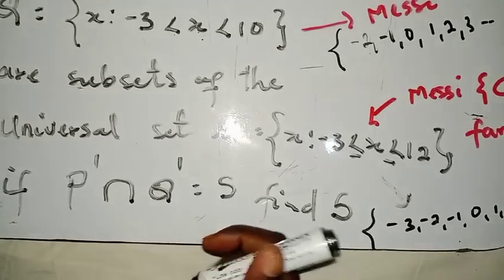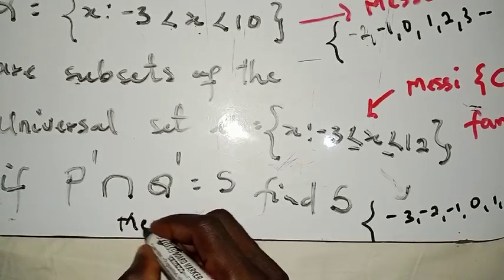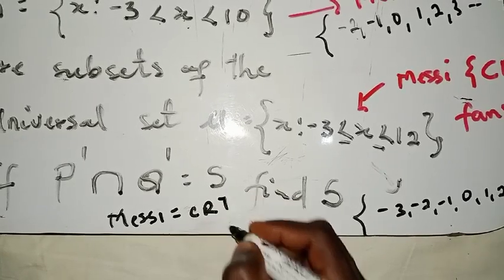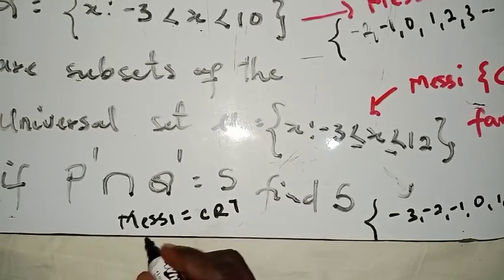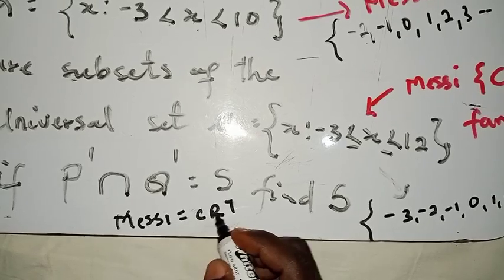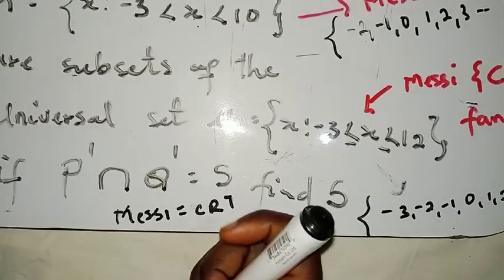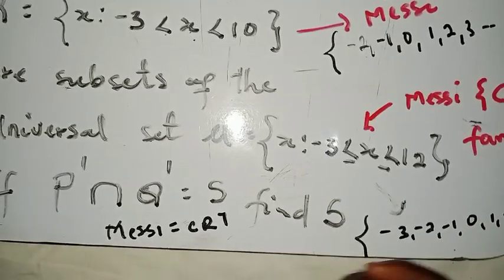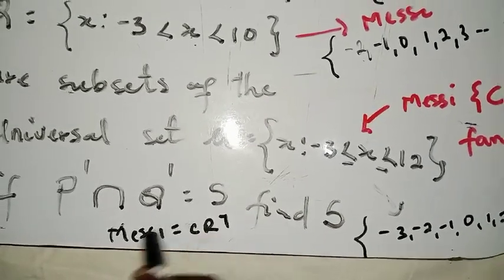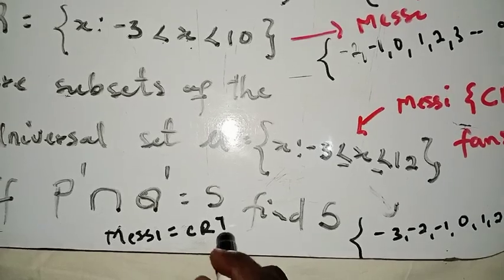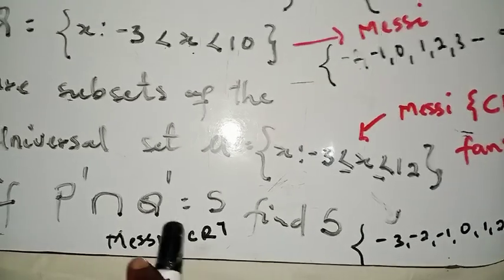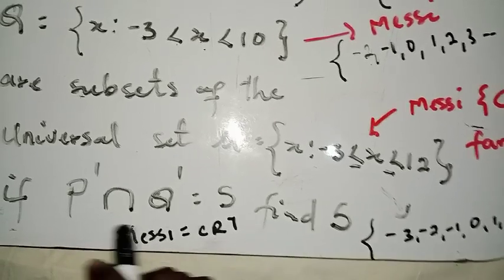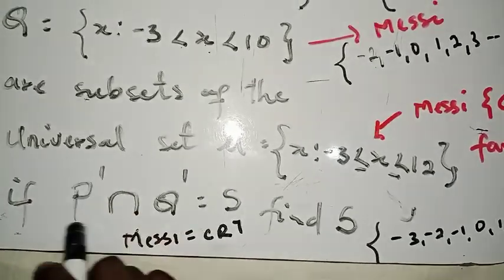If you say that Messi is equal to CR7, you should understand this thing, right? What it means here is that both of them are equal. They have something in common. They do the same thing. No one is above the other person, right? So that is what we are trying to say here. Messi is equal to CR7. That is what we are trying to show here. Is it true that Messi is equal to CR7, right? So now let's focus on understanding this particular part here.